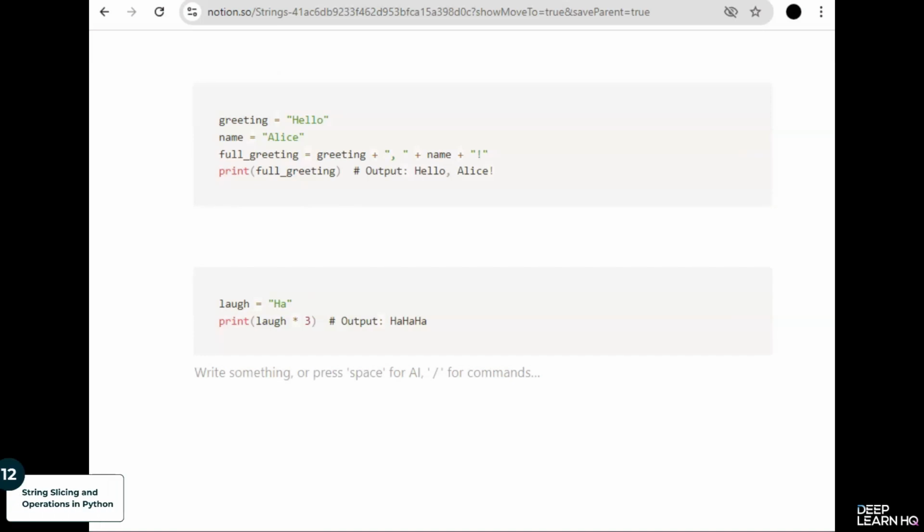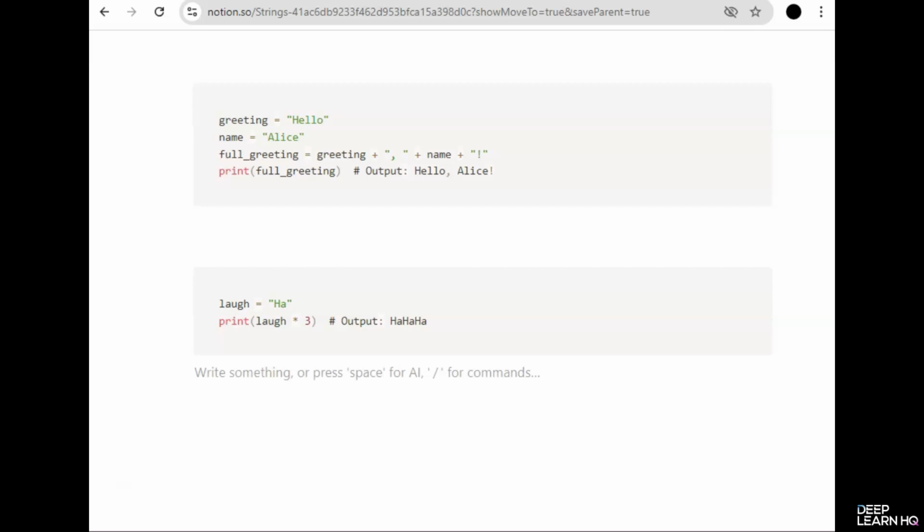Now we are going to explore string operations and slicing in Python. These are powerful tools that will help you manipulate and extract parts of a string effectively. Whether you're combining strings, repeating them, or slicing out specific portions, these techniques are essential for working with text data. And of course, we'll use ChatGPT to help us with live demos.